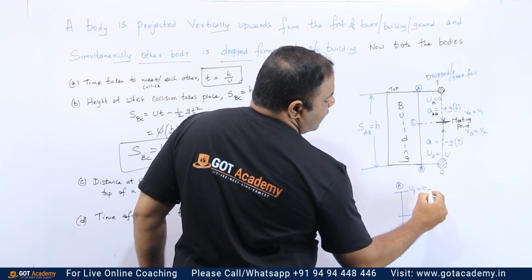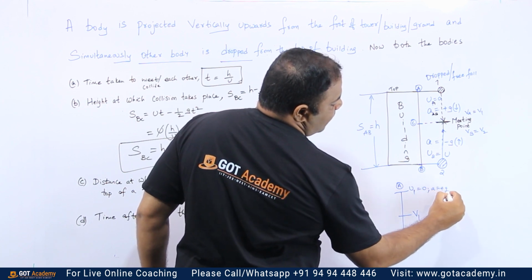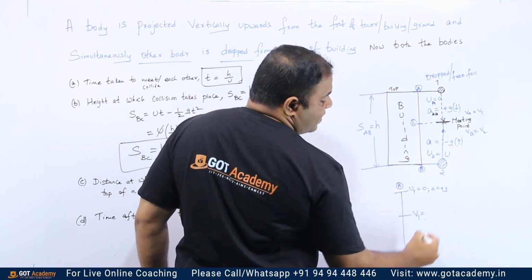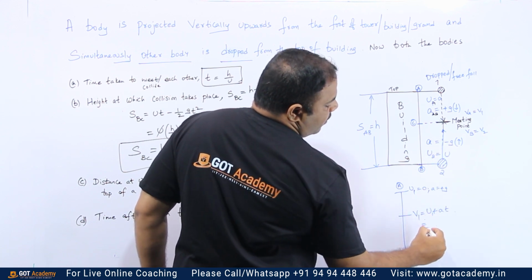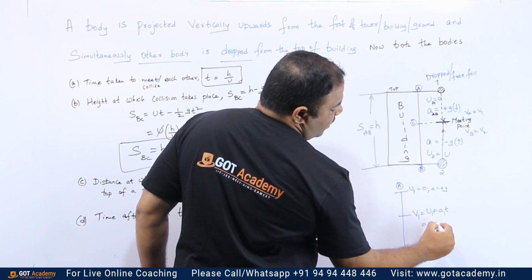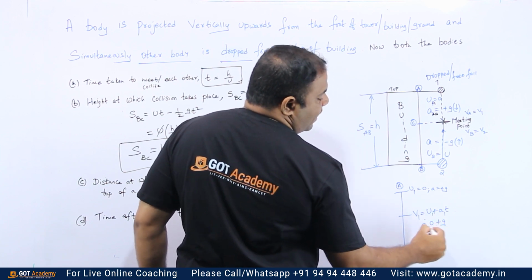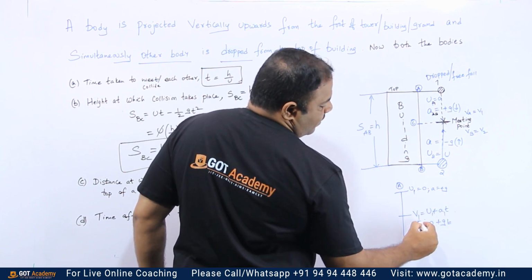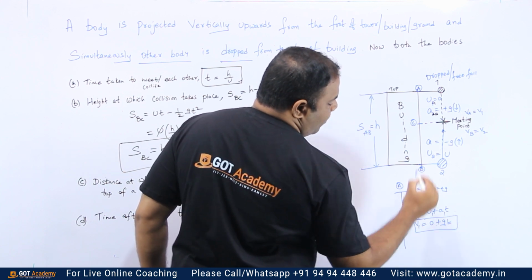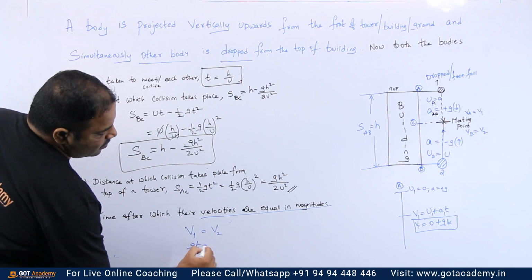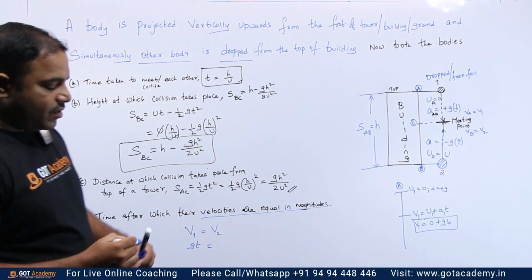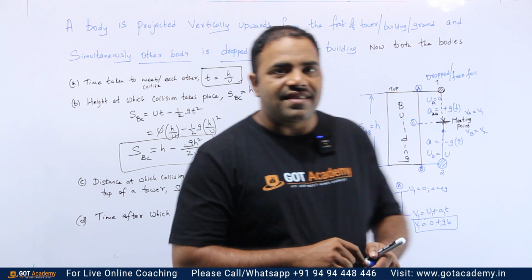Since it is coming down, acceleration is plus g. You have the equation v equal to u plus at. So here u1 is 0 and a1 is g. We don't know the time, so it is t. So v1 is equal to 0 plus gt, so v1 is gt. That is the velocity of the first body after t seconds.